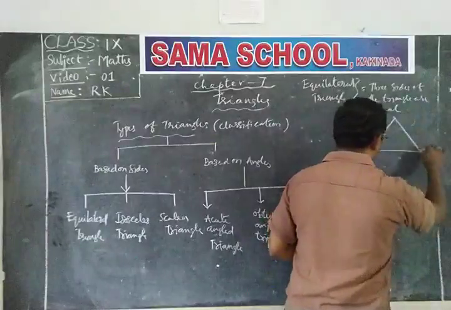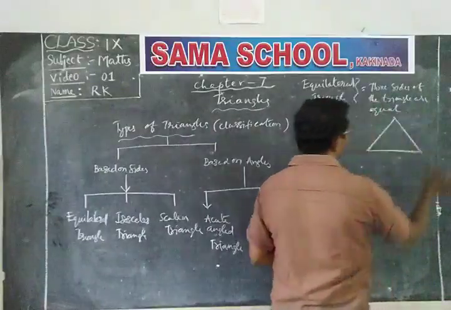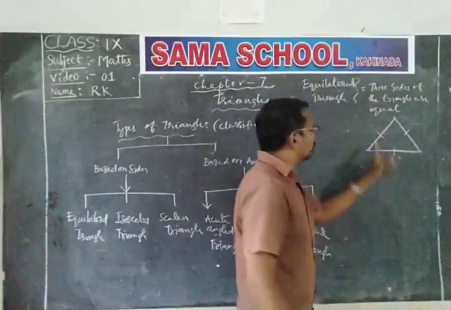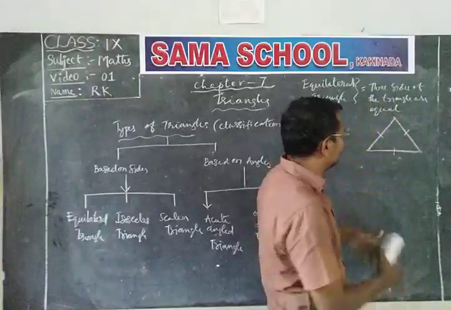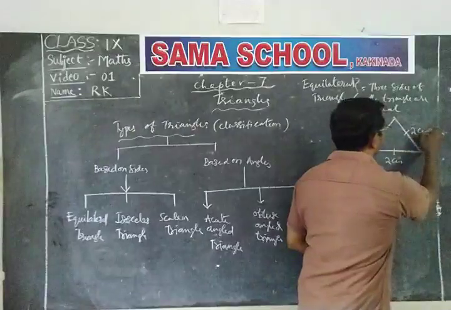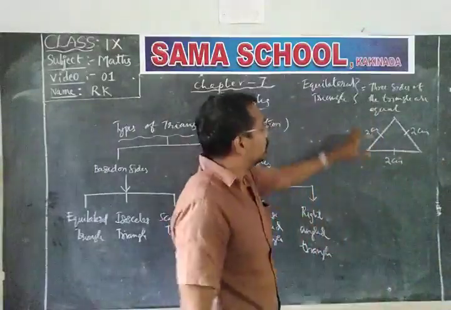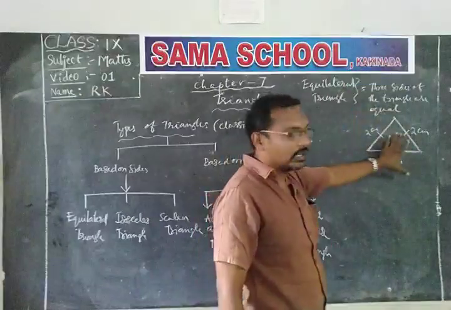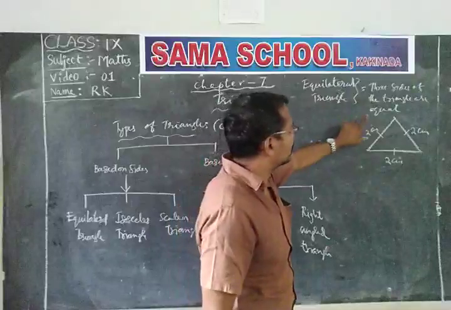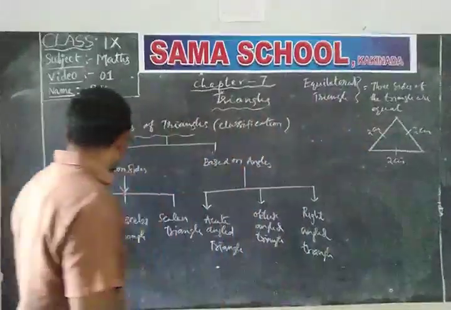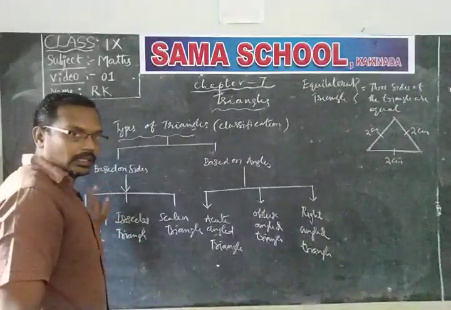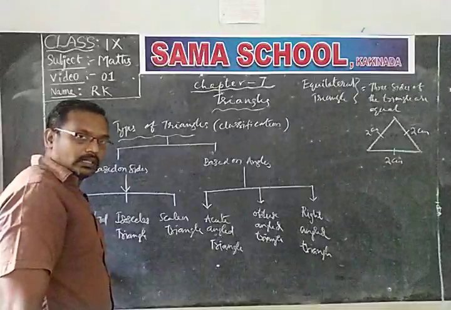That is, there is a triangle. Three sides. 1, 2, 3. The three sides are equal. Suppose it has a 2 cm side. This is also 2 cm side, and again this is also 2 cm side. So the three sides of a triangle which are equal, they are called equilateral triangle. So this category is based on sides. The classification of triangle based on sides, that is the first one, equilateral triangle.